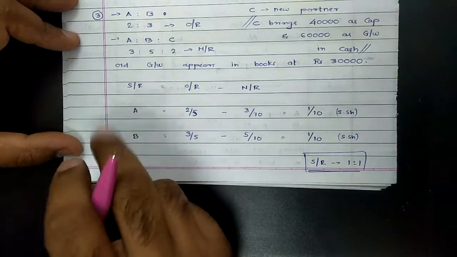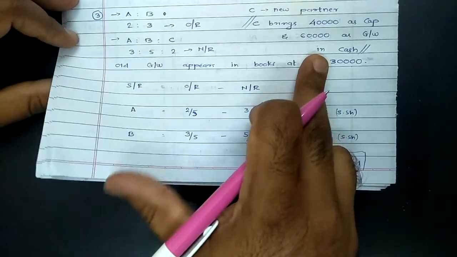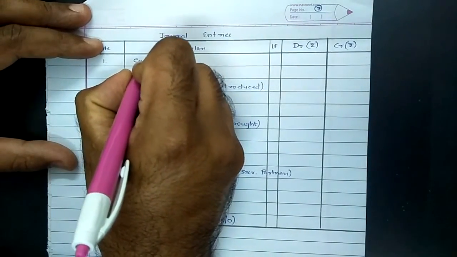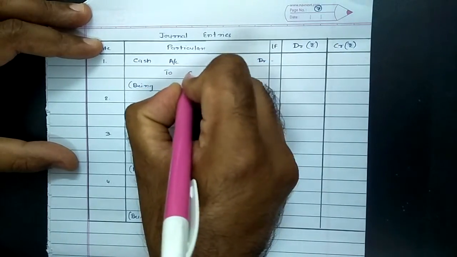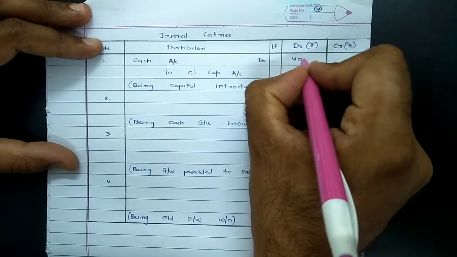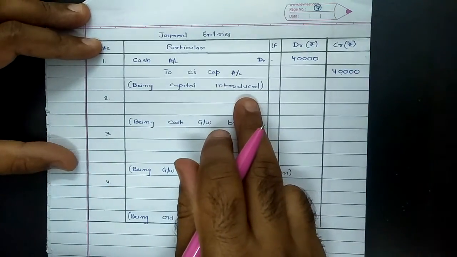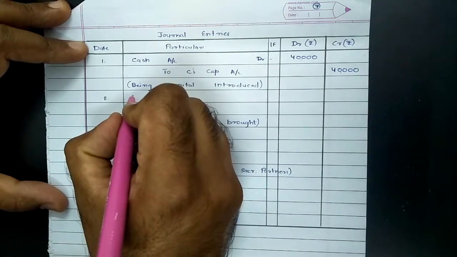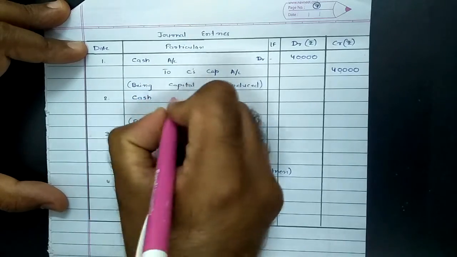Now step by step. First thing given, C brought 40,000 as capital and 60,000 as goodwill in cash. So the accounting treatment for the same. First entry for capital brought in cash. The entry would be cash account debit to C's capital account, an amount brought in by this partner as capital, rupees 40,000. Narration being capital introduced, it is very much compulsory. Then second, C brought rupees 60,000 as goodwill. This is not goodwill of the entire firm, this is goodwill to the extent of C's share, and that was brought in cash. So cash comes in.